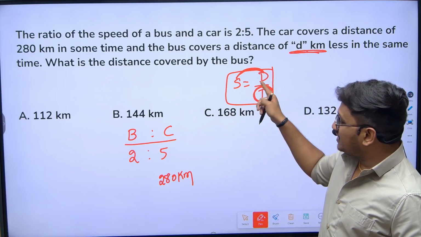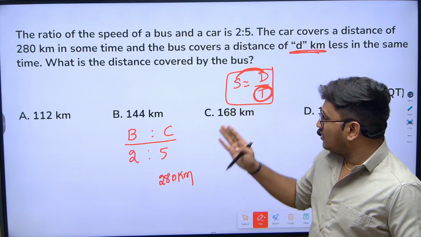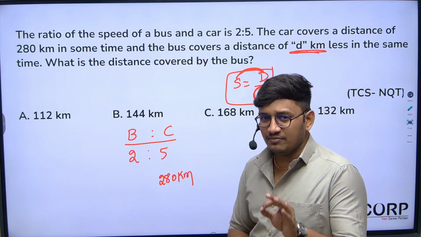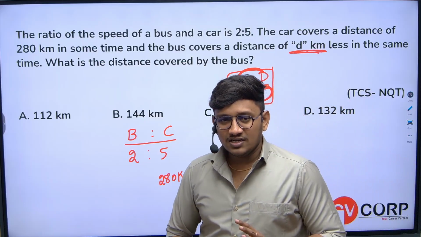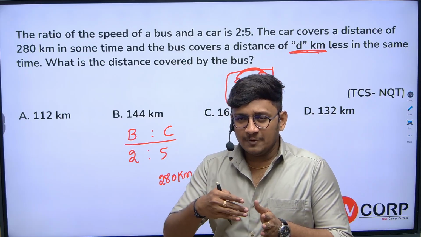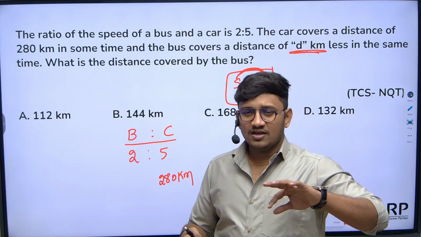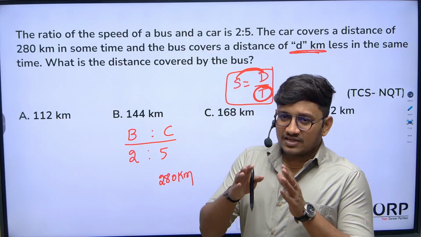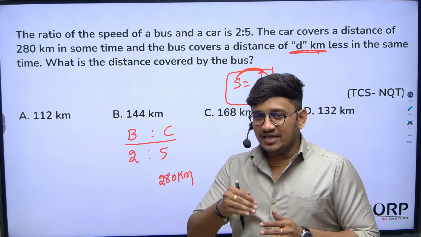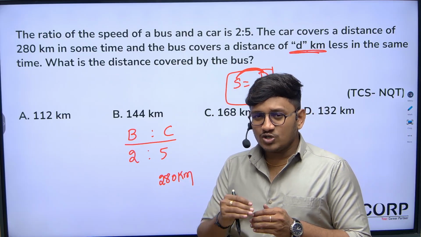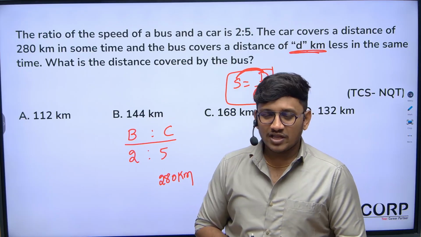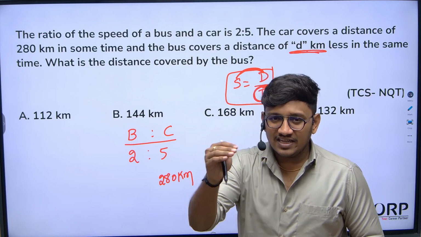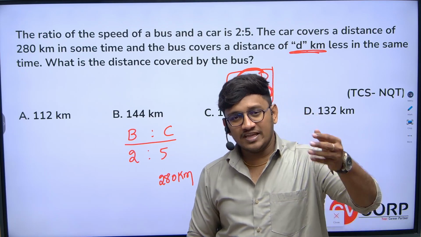So speed is directly proportional to the distance. Am I correct? So very simple. When time given is, let's say, 1 hour, in 1 hour you can travel 100 kilometers by traveling at 100 kilometers per hour speed. Let's assume. If time remains constant and I increase the distance, obviously in order to cover that distance in the same time, you should increase the speed. Means when distance is getting increased, speed should also get increased, right?